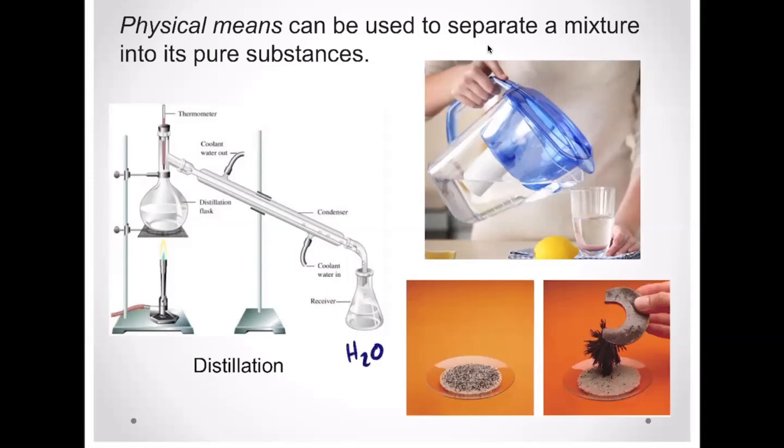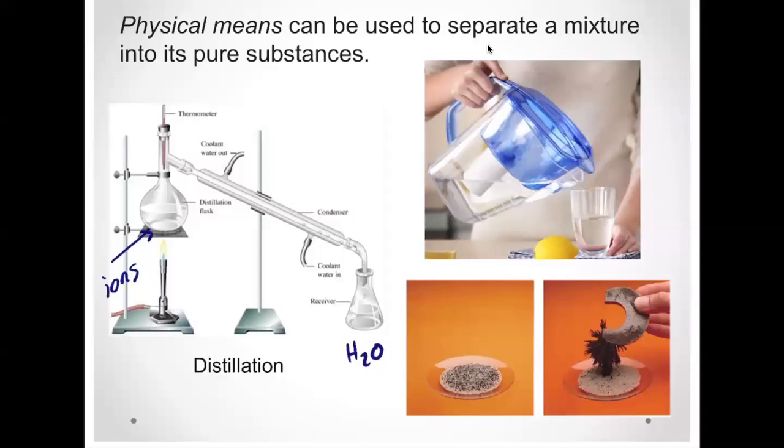And what you would leave behind are ions that were in the water, such as magnesium, calcium. You know, you get calcium buildup at home. There's other components in tap water, but you can separate it by boiling off, physically separating the water from the other ions.